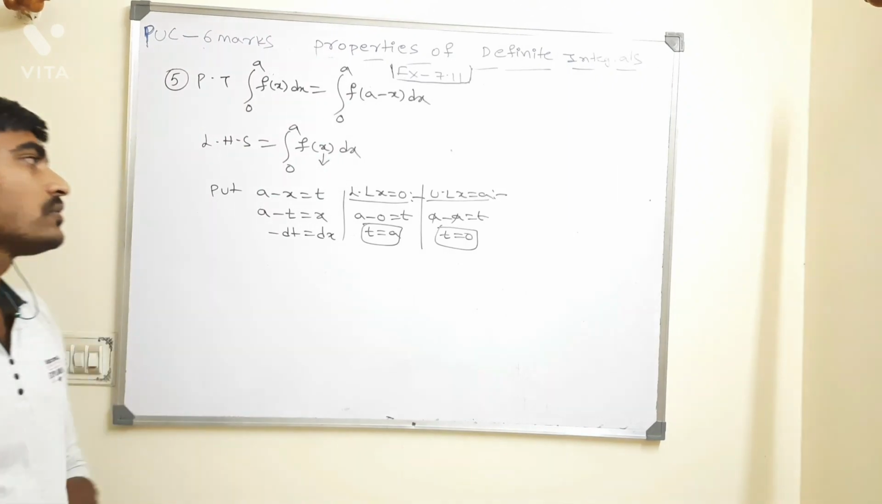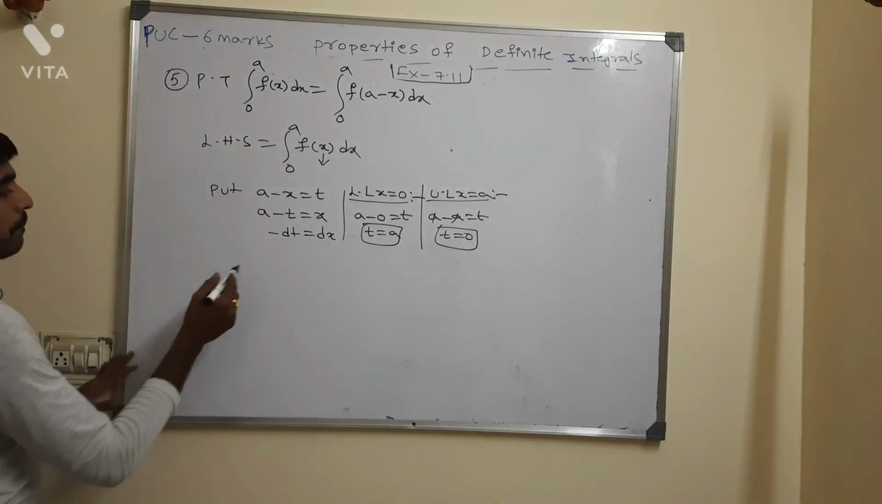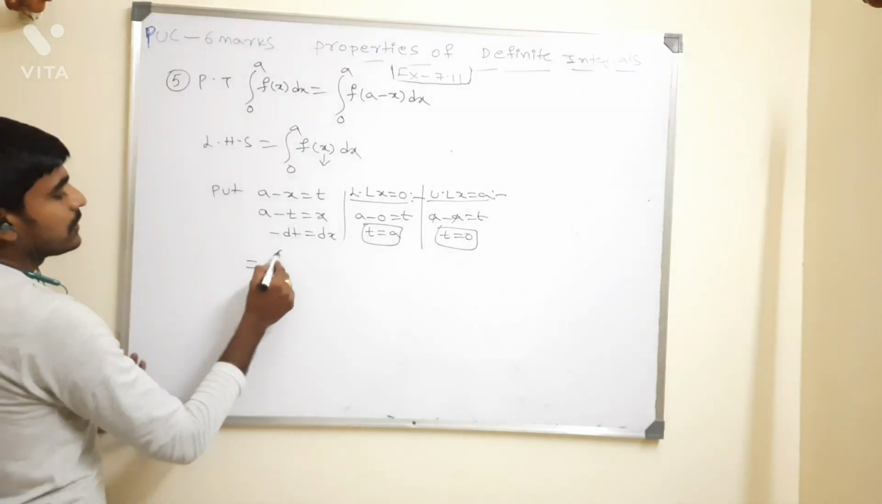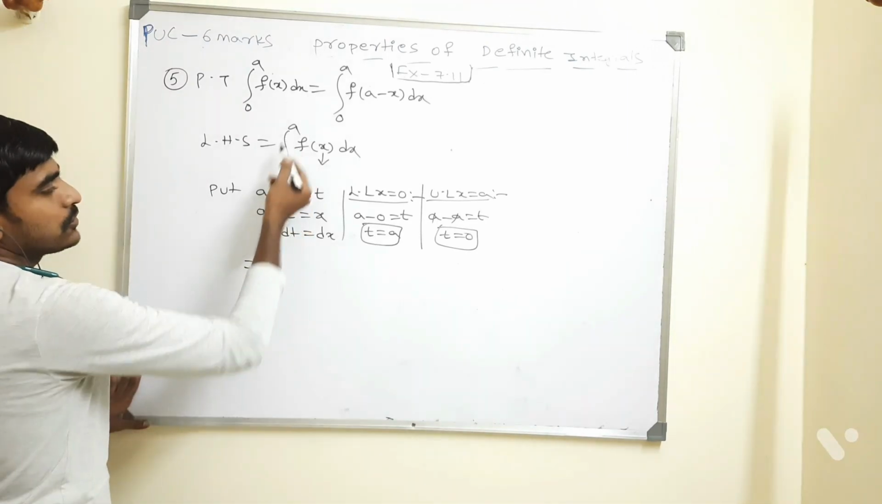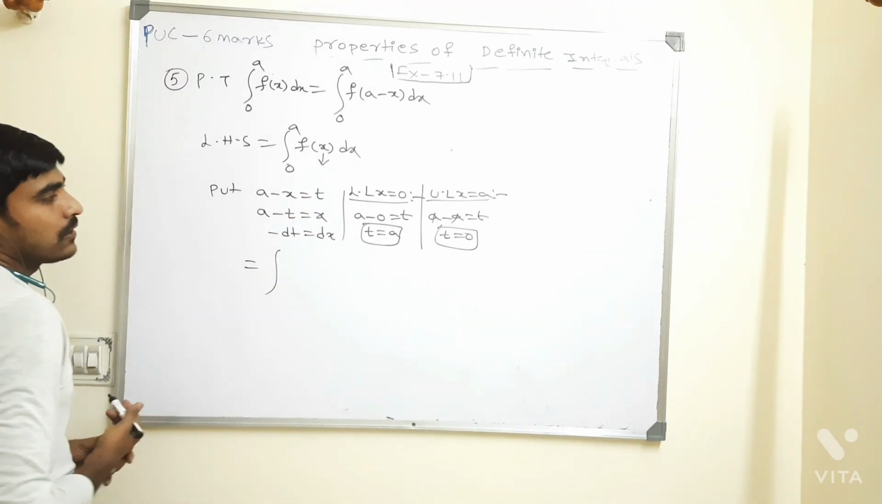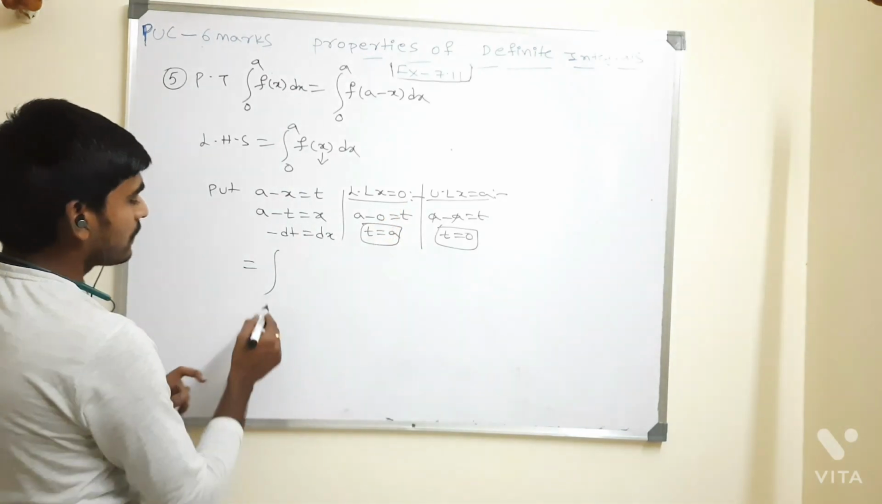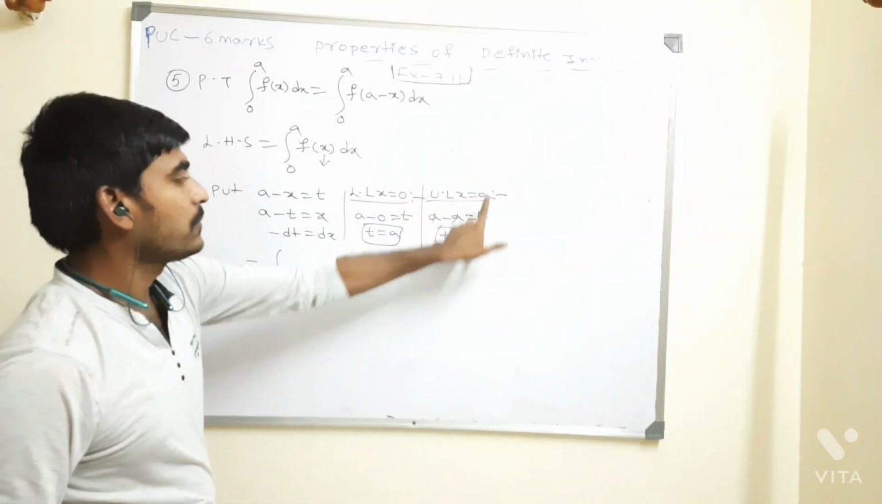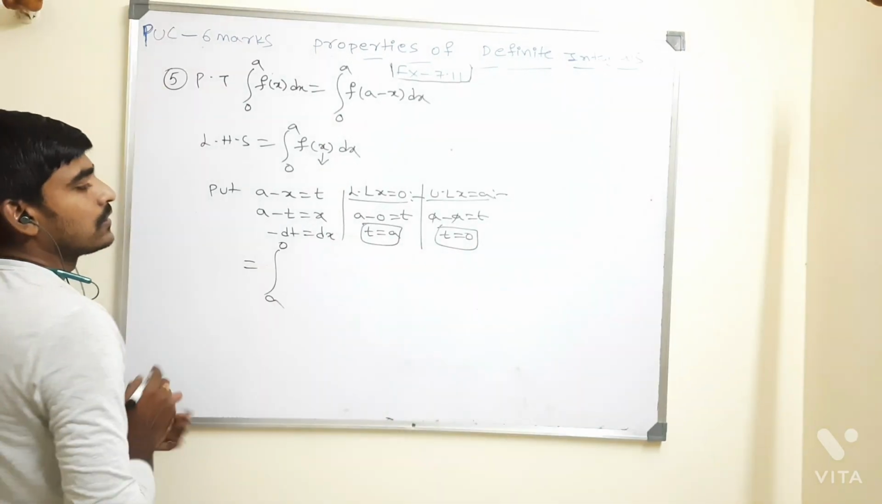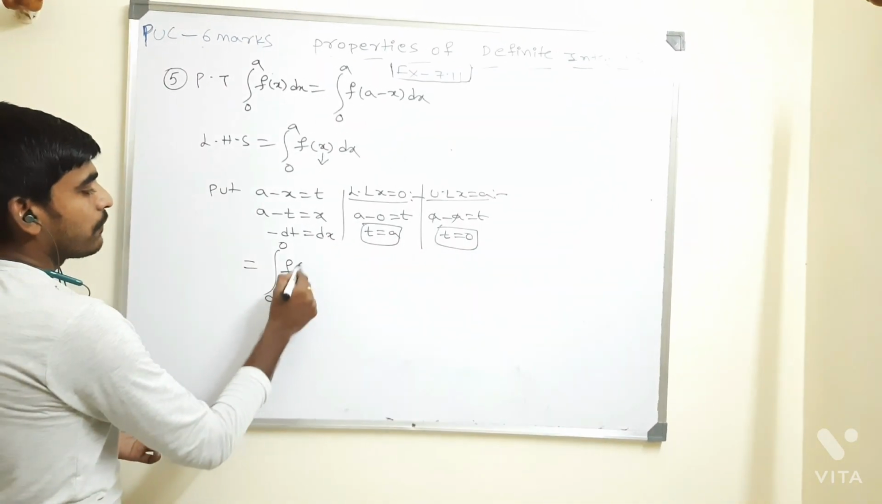At t equal to a, t is equal to 0. I got this right? Now I would like to substitute the things. Integral of 0 to a I am having, right? Now, the lower limit, when I take 0, I get a. When I take the upper limit a, I get 0. Okay, limits I have written.